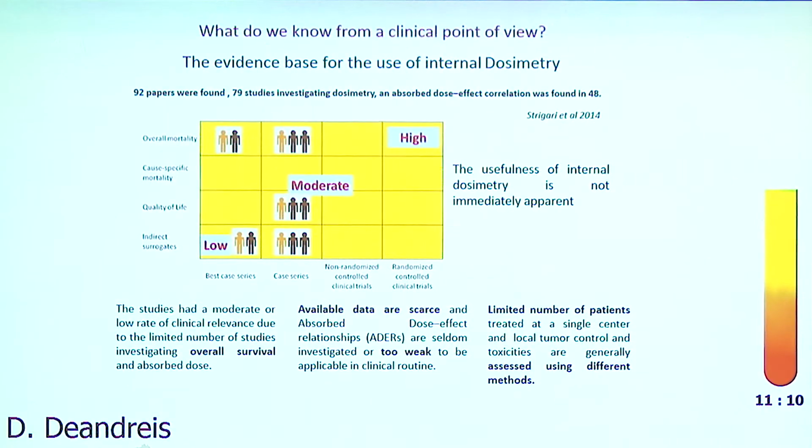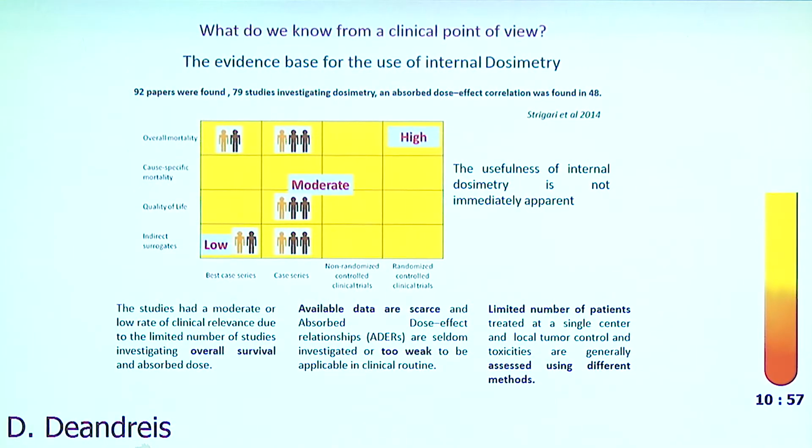The studies that are available are of low to moderate quality. There are really few studies that evaluate impact on overall survival, and the studies available on dosimetry include a limited number of patients, and also dosimetry is assessed using different methods.